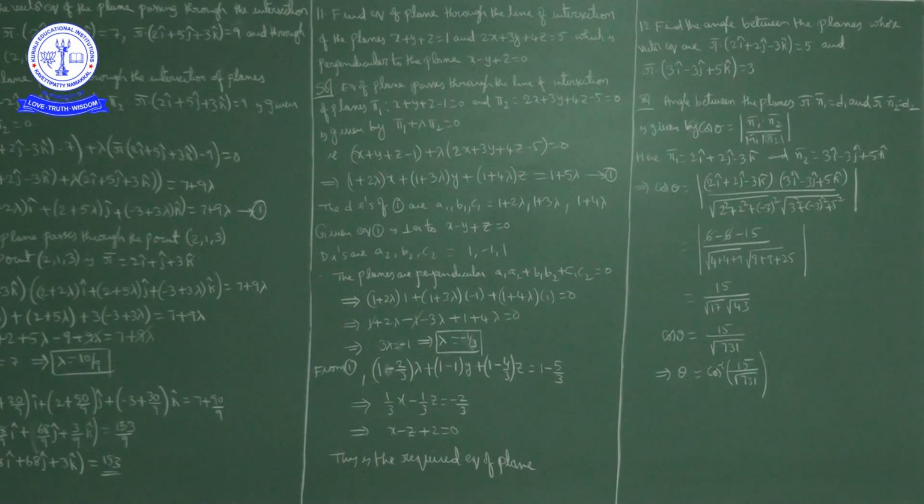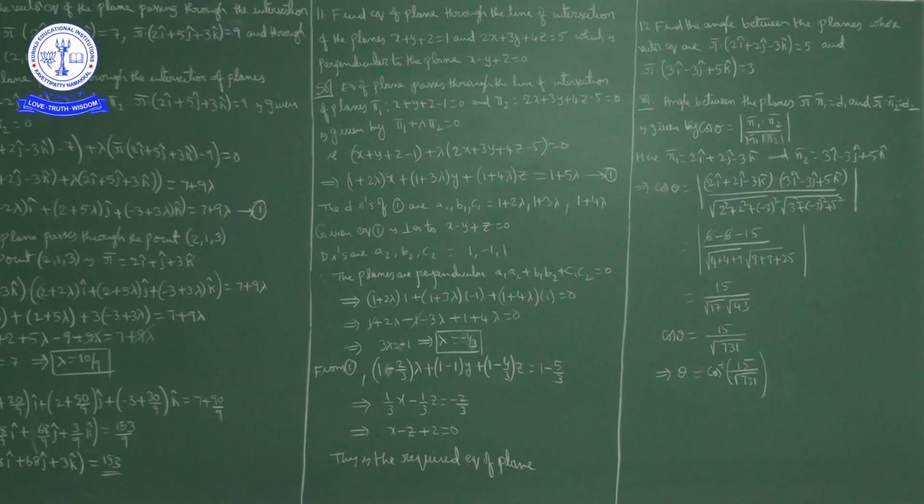What is given? Given that these two planes are perpendicular to each other. When a1x plus b1y plus c1z is equal to d1 and a2x plus b2y plus c2z is equal to d2 are perpendicular to each other, then a1a2 plus b1b2 plus c1c2 is equal to 0.